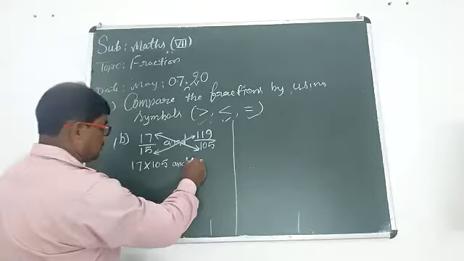And now you need the product of the second. 119 multiplied by 15. How can you get the product? 5 nines are 45. 5 ones are 5, plus 4 is 9. 1 times 9, 1 times 1, so we get 1785. Okay, 1785.